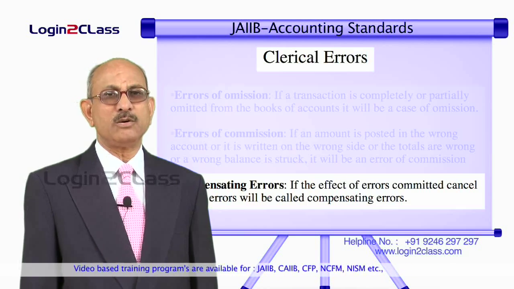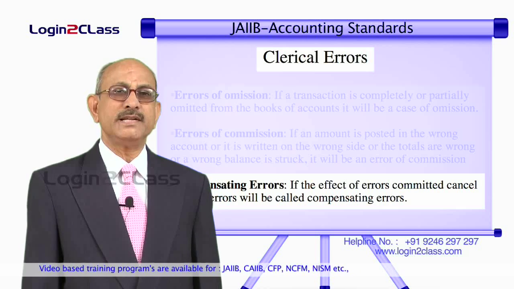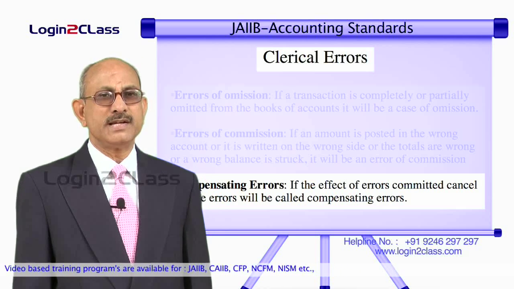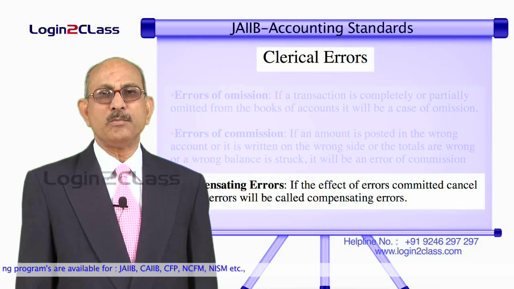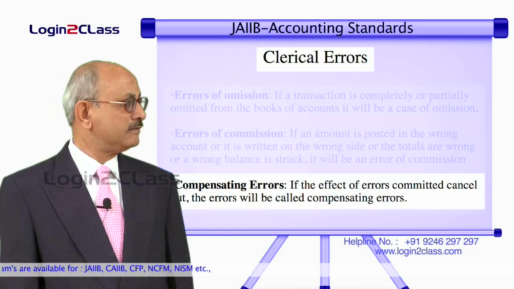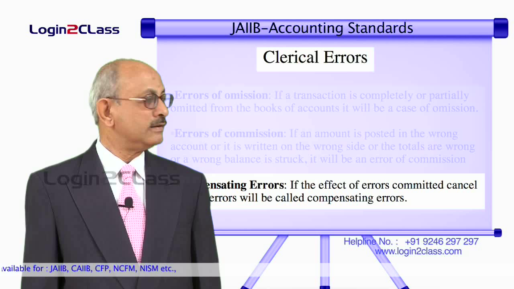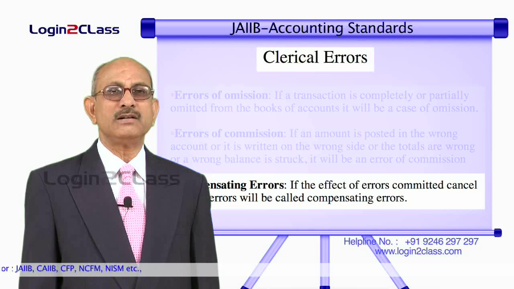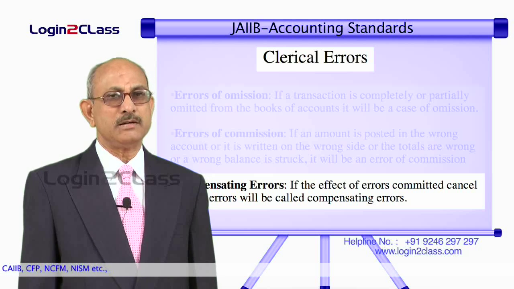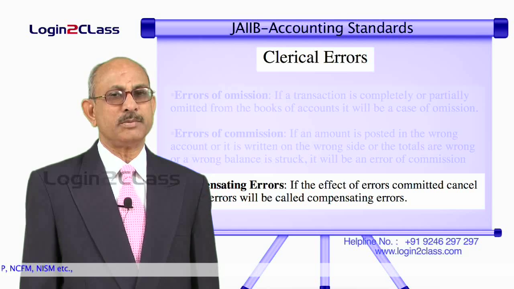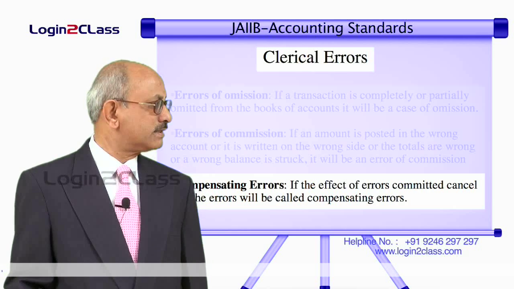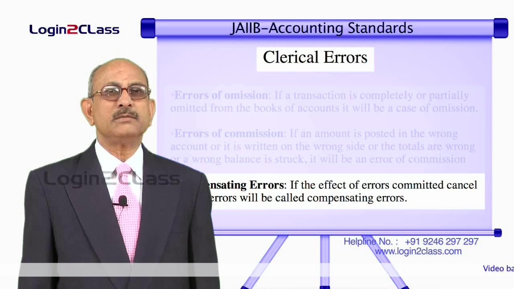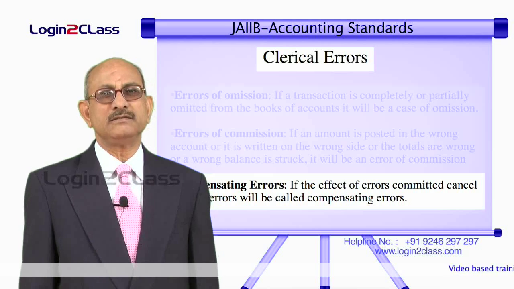And lastly, we have compensating errors. The compensating errors are those errors which get compensated. That means one error committed by you compensates another error which has already been committed. So in such cases, they will not get reflected in the trial balance. They have to be detected separately by going through each of the entries recorded in the transactions. So let us take some examples of different kinds of errors which we considered.